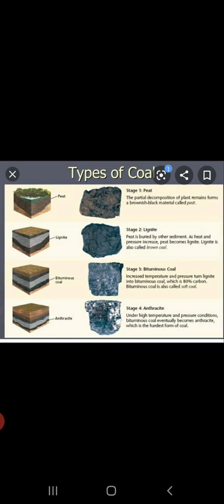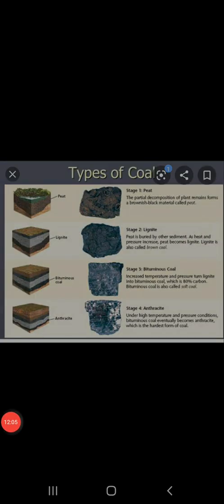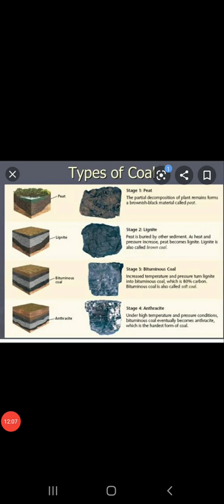Children, in today's class, we have studied about the natural resources, types of natural resources. We have studied about the fossil fuels and types of fossil fuels. We have discussed regarding one of the fossil fuels, that is coal, how coal is formed, what is its composition and its uses, as well as about the varieties. We will continue with the coal in the next class as well, children.